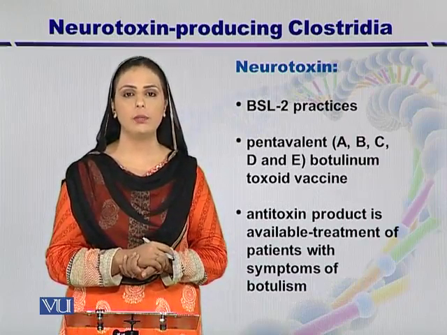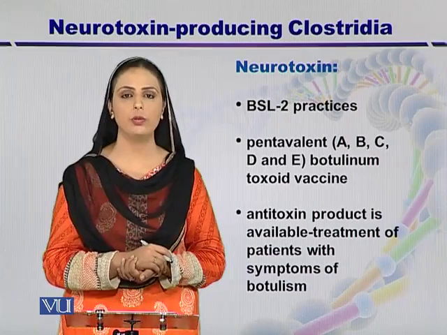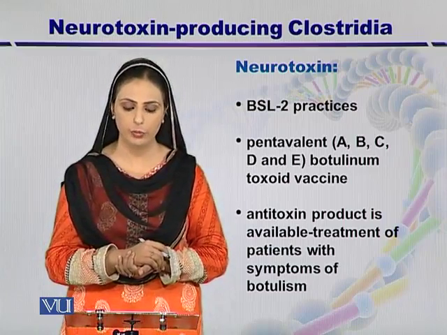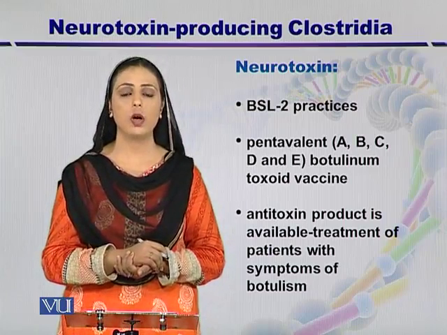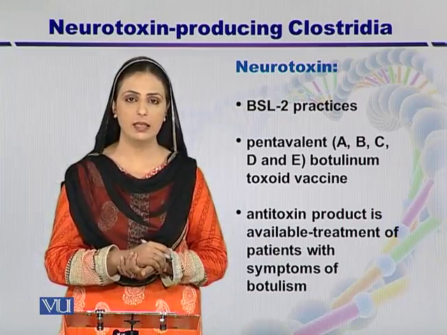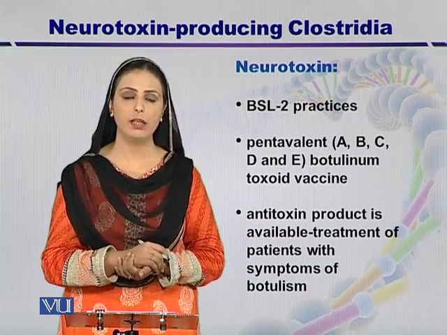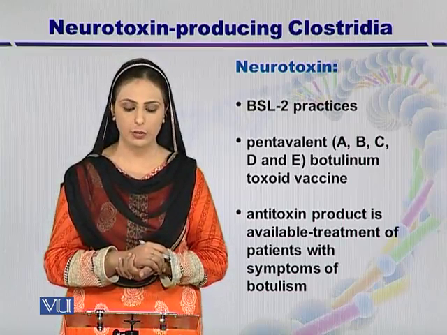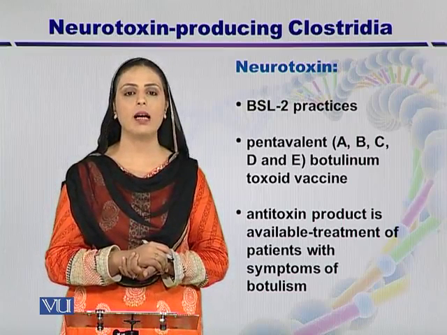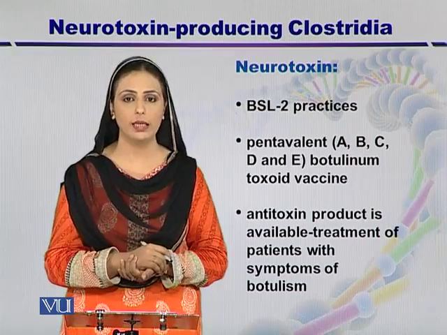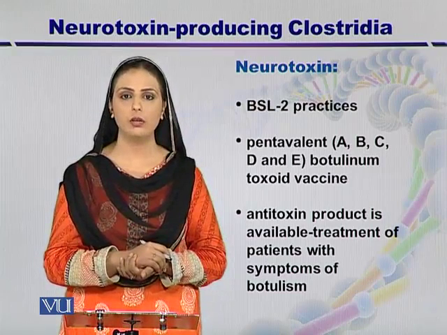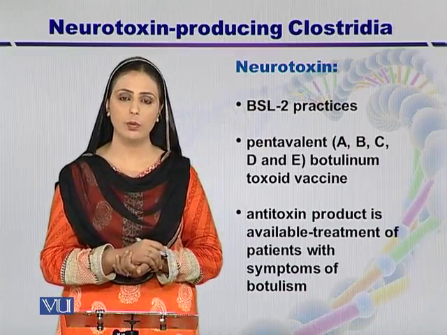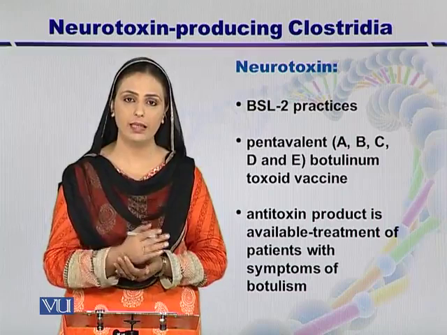So for dealing with Clostridium botulinum, we have to handle this pathogen under biosafety level 2 practices, because toxins A, B, C, D, E are pentavalent, and we have used them in vaccines known as botulinum toxoid vaccines. इसके अलावा अगर पेशेंट को बोटुलिज़्म हो गया है, in such cases we can't go toward vaccines. इसके लिए हम एंटी टॉक्सिन प्रोडक्ट्स पेशेंट में प्रोवाइड करेंगे.